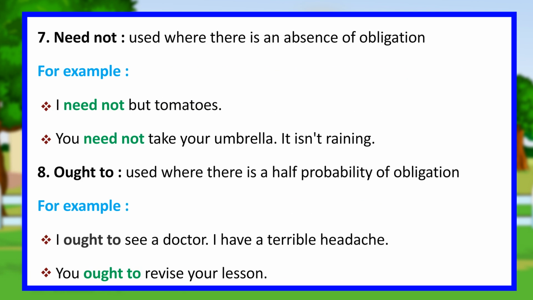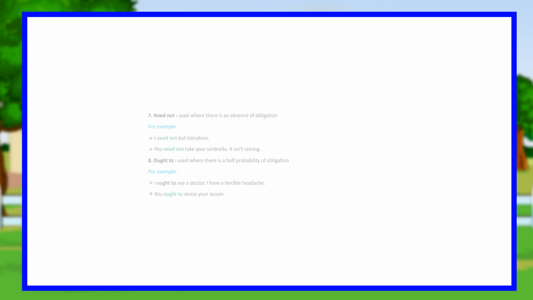7. Need not, used where there is an absence of obligation. For example, I need not buy tomatoes. You need not take your umbrella. It isn't raining. 8. Ought to, used where there is a half probability of obligation. For example, I ought to see a doctor. I have a terrible headache. You ought to revise your lesson.